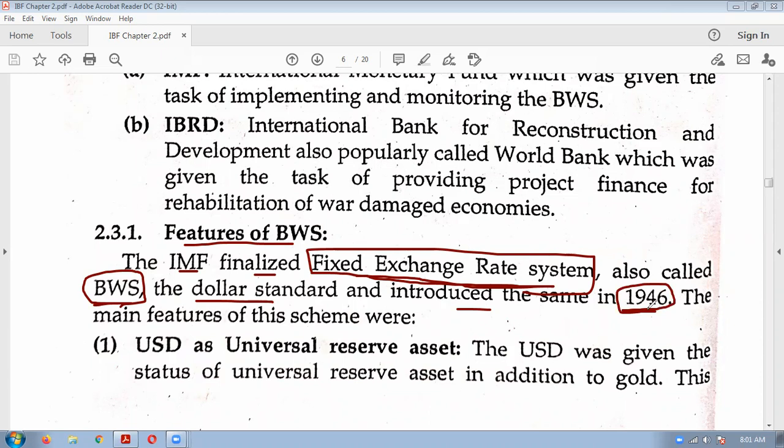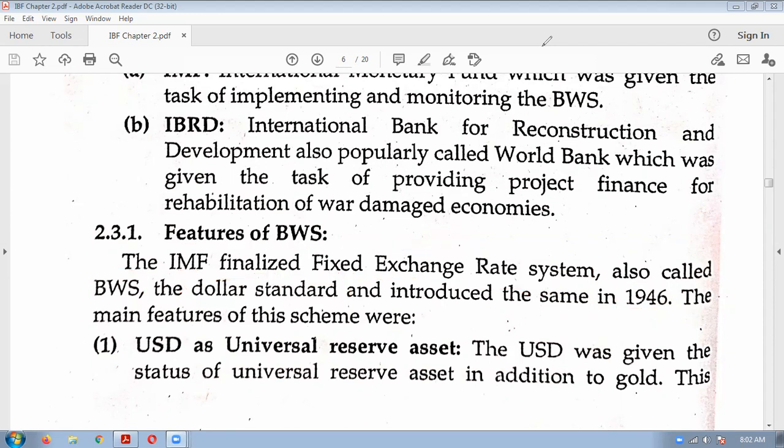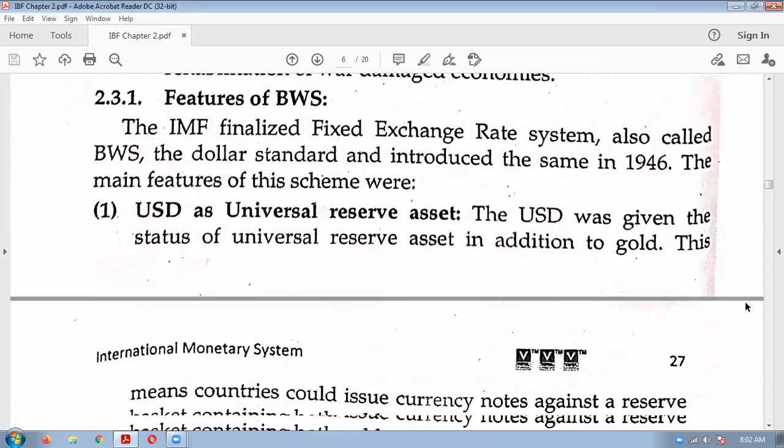So the gold standard was abolished around the First World War. Then the new system which came is known as the Bretton Woods system, which was a fixed exchange rate system. You can also call it a dollar standard. Earlier it was gold standard. Now the new system which was finalized in Bretton Woods is a dollar standard. Now let us understand what the main features or highlights of the Bretton Woods conference were.